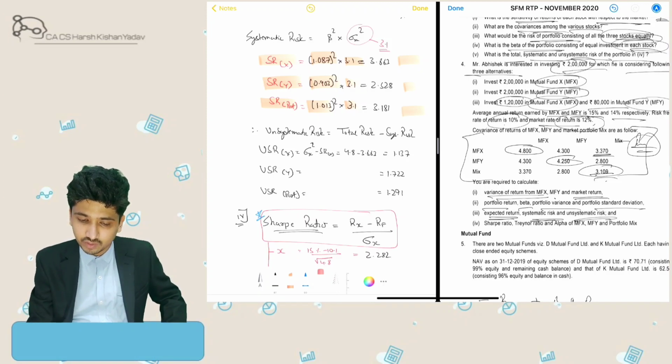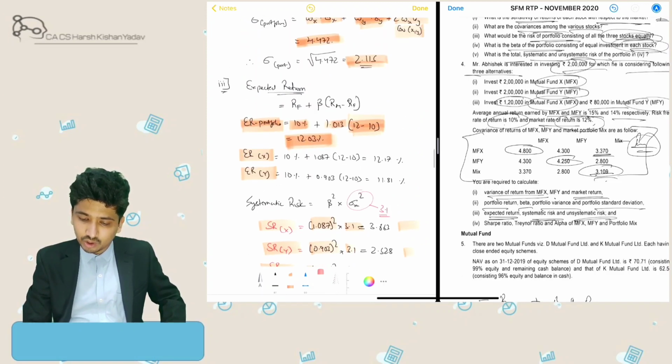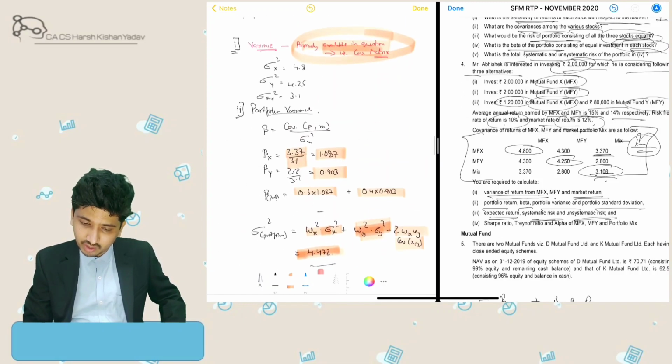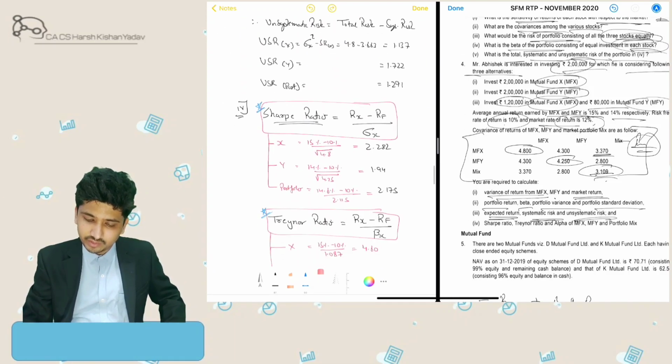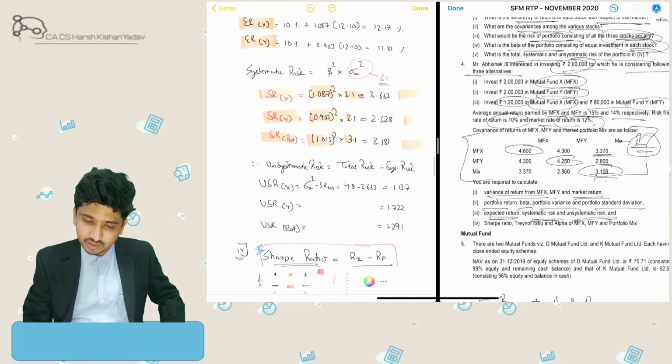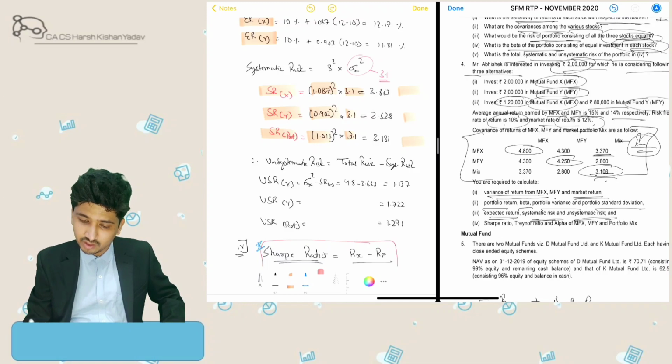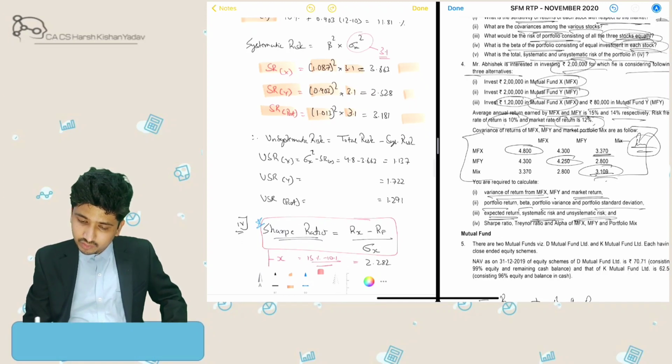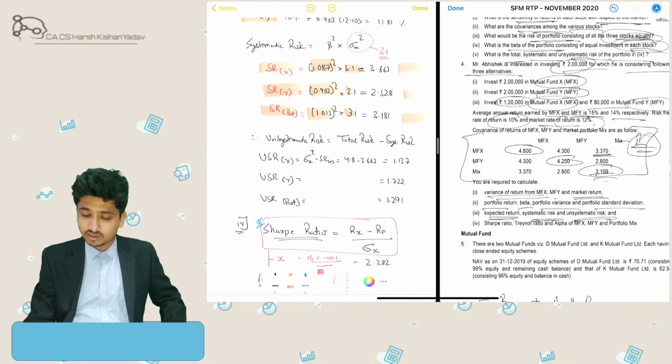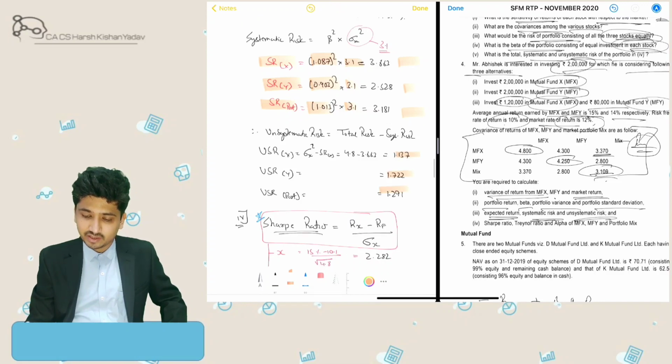Total risk was already calculated above. So we will subtract systematic risk from total risk, and we will get our unsystematic risk.